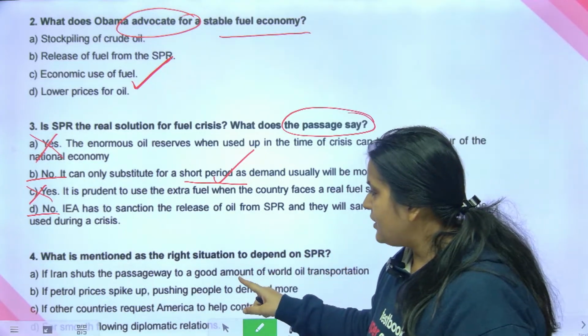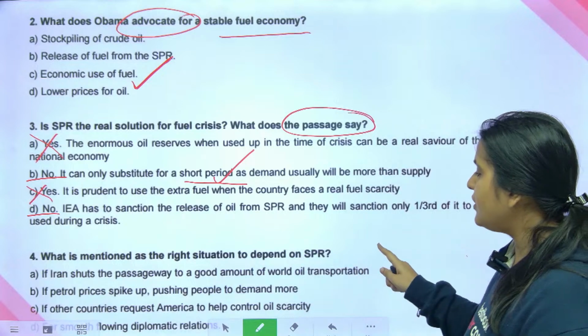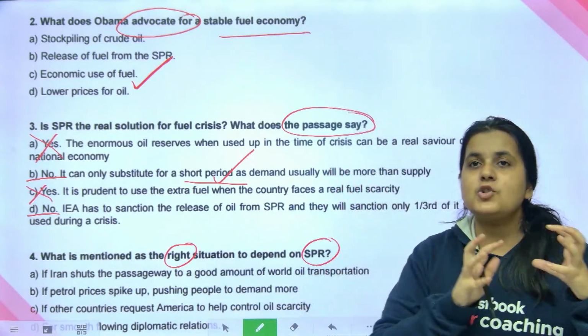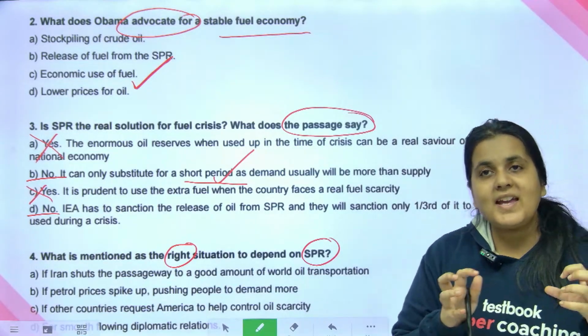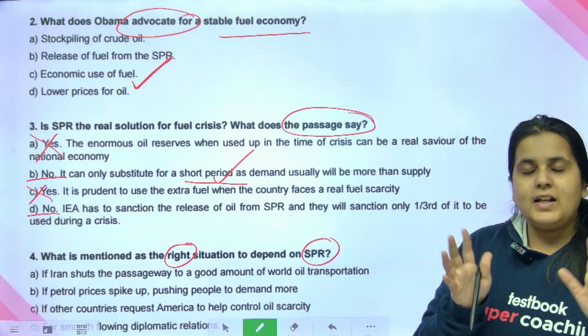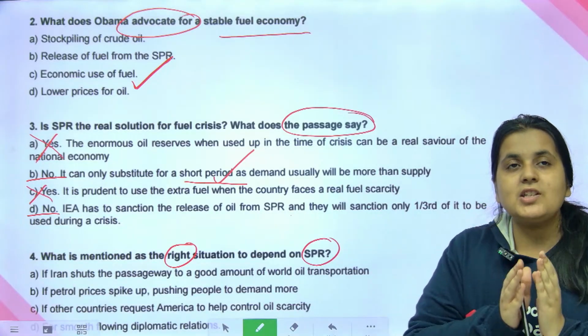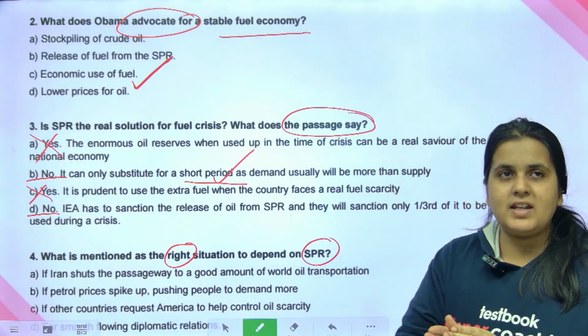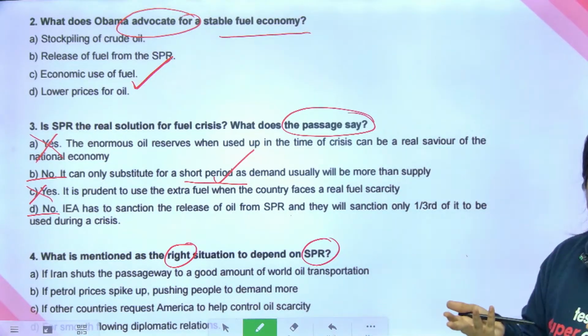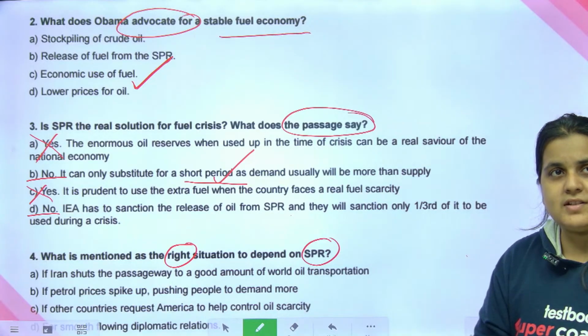What is mentioned as a right situation to depend on SPR? Right situation, ऐसा कौन सा situation है जब हमको SPR, yeah, this is not even mentioned in the passage, correct, 1/3 wala and all of that. So what is mentioned as the right situation to depend on the SPR? A real catastrophe, right? A real emergency.